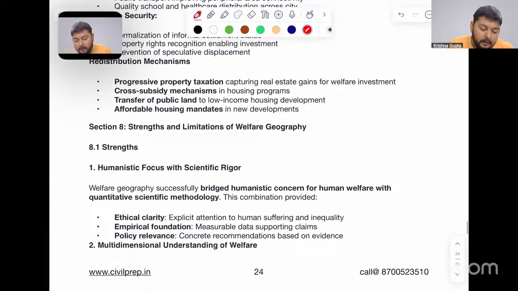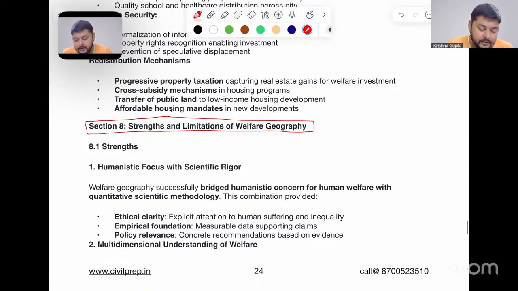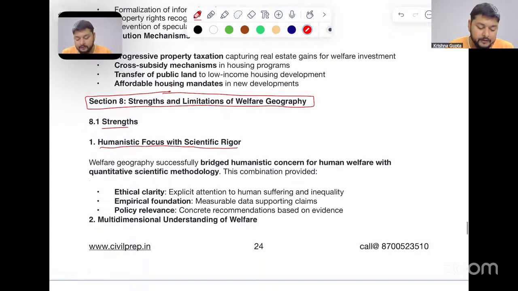Now, coming to the next section, that is strengths and limitations of welfare geography. When we talk about strengths and limitations, there are various aspects which are strengths of welfare geography. But as it is a single part of the studies, it also has certain limitations. Strengths: the humanistic focus with scientific rigor. This synthesis is very rare, which we find highly in welfare geography.